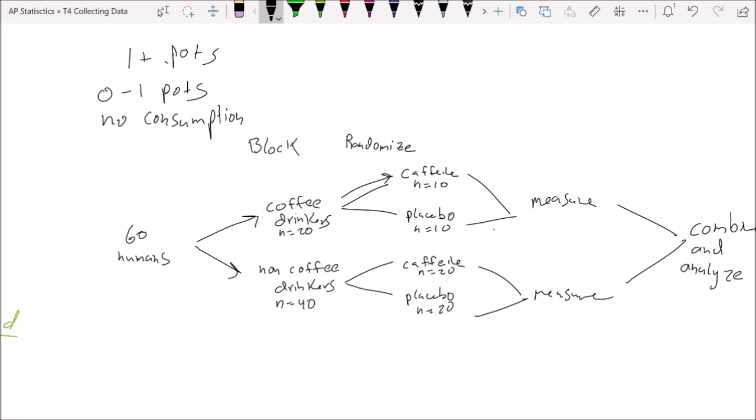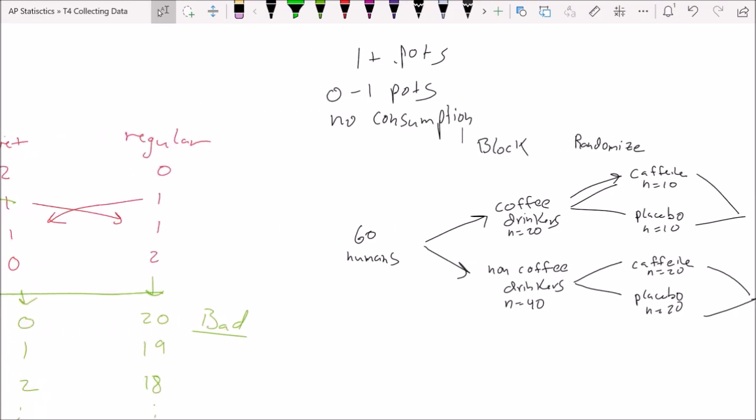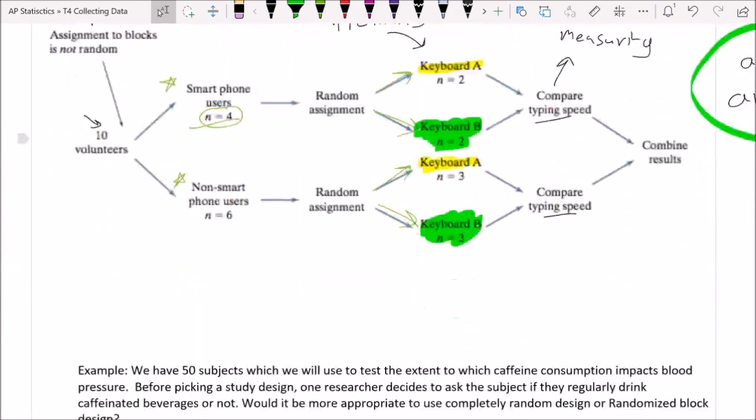What we're going to do, though, is block it in a way that makes it as easy as possible to get the most valid result possible. And so if we believe that having more blocks will be more representative and make sure we get equal representation into the caffeine and placebo group, then that's what we would do. So guys, that is what randomized block design is.